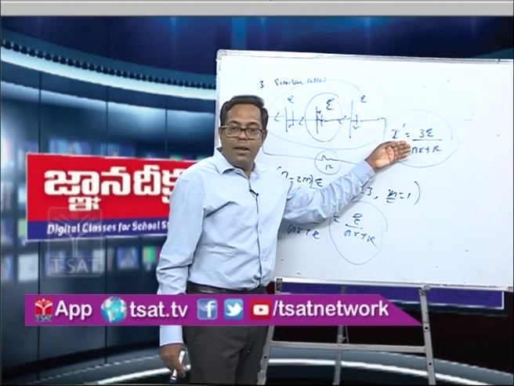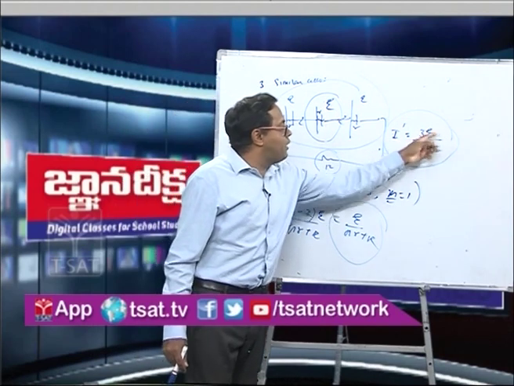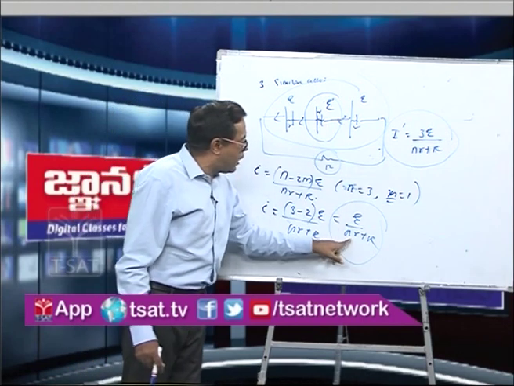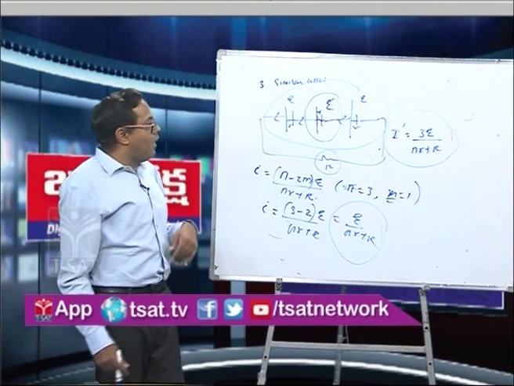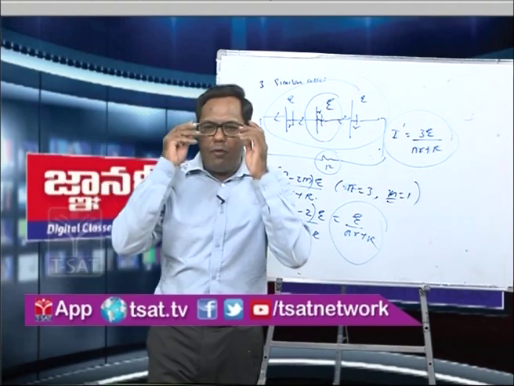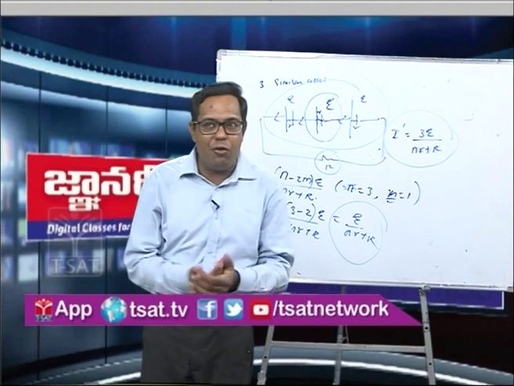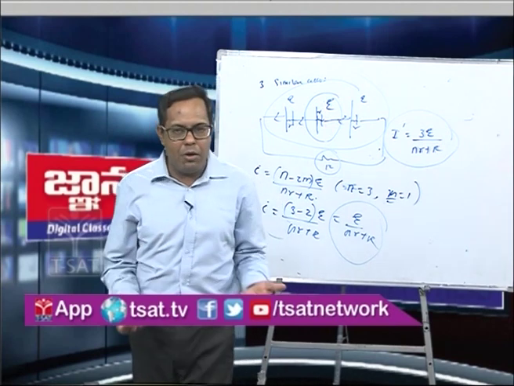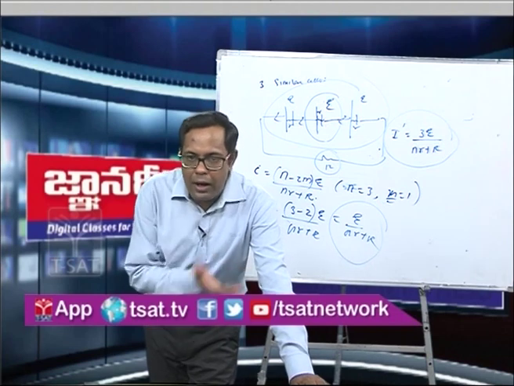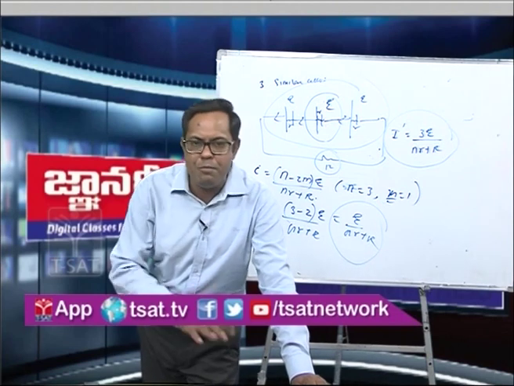Initially, when it was correctly connected, the current was 3 times E upon nr plus R, and now when the center one is wrongly connected, it becomes E upon nr plus R, that is the current is reduced. It does not become 0. So now whenever they ask a question in a competitive exam, they can ask if out of some number of cells, some cells are wrongly connected, will the current always be 0? No, current won't always be 0. It may be 0, it may not be 0.